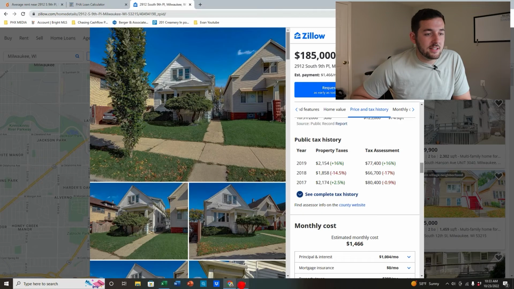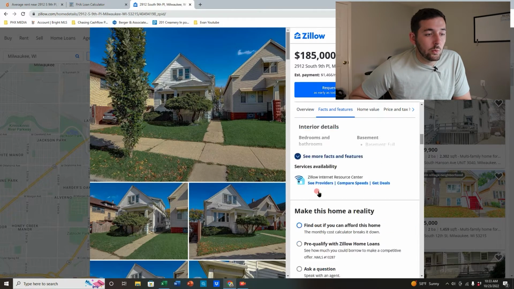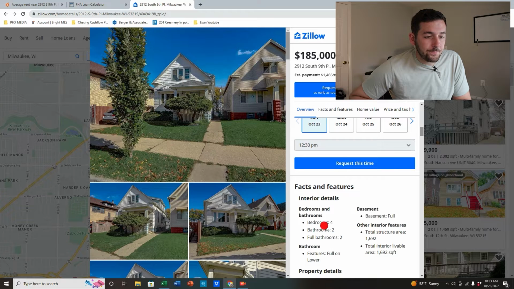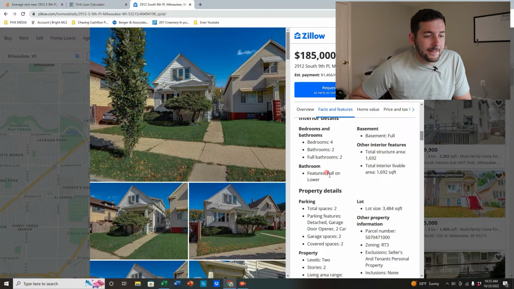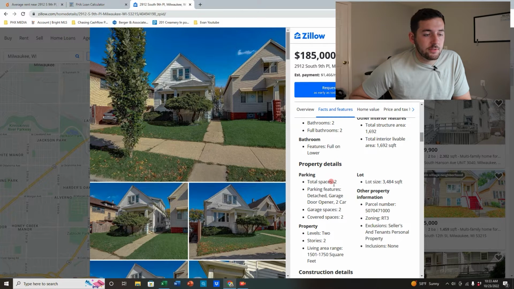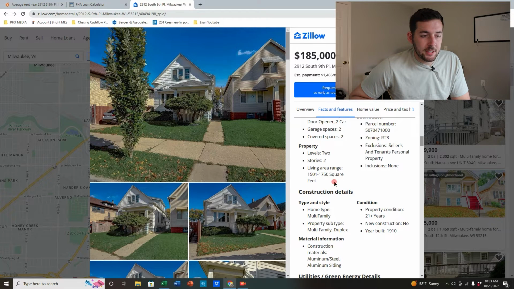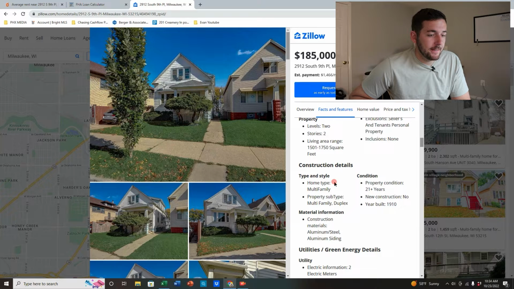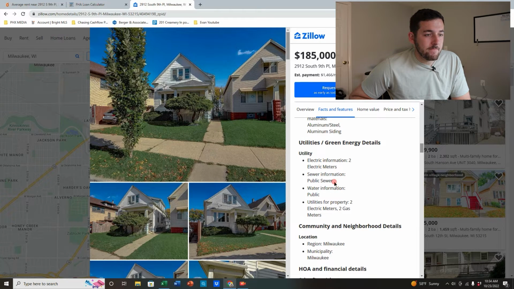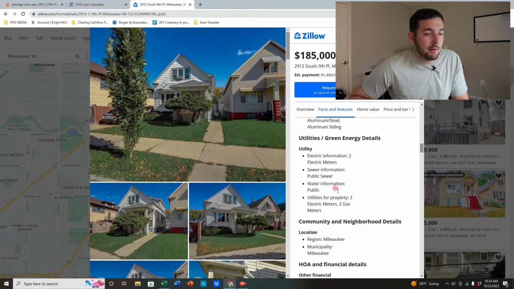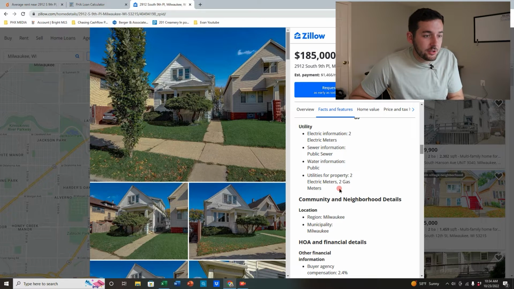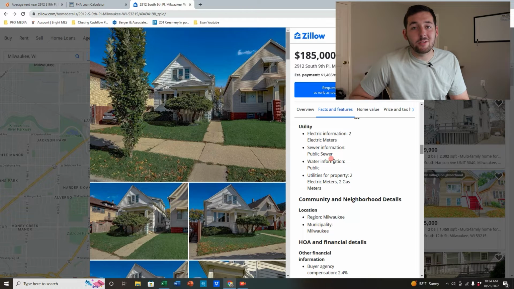Now let's go ahead and see exactly who pays for what in here. So as we go down, make sure you go through the facts and features and the details on the property. Looks like there's off street parking, which is nice. As you come down, multifamily, okay. Electric meters, so separately metered for electric. It doesn't say 2 gas meters, 2 electric meters. Okay, so I'm going to go ahead and say the water and sewer is going to be paid by the landlord. So that would be you.